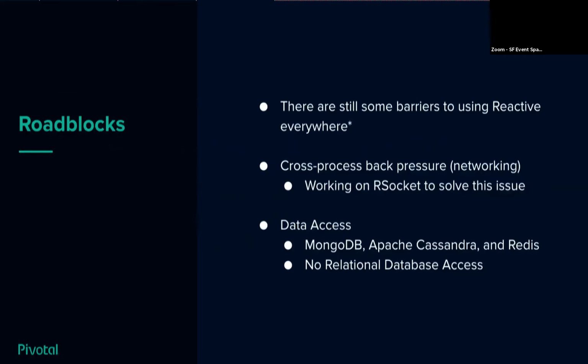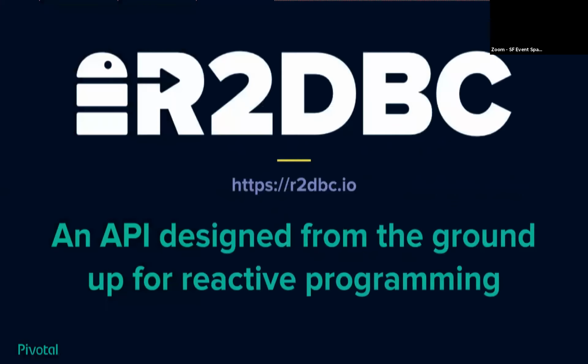But what we didn't have was a standardized way to do relational database access. And this is, by and large, we all know this, the primary data store for all of our applications, way over 50% majority. So last year, the Spring team set out to solve these two particular problems. RSocket was one of them, and we have R2DBC here. R2DBC is, at its core, an API designed from the ground up for reactive programming, right? What we want to do is say, okay, relational data access is a really important thing. Let's make sure we have an API designed for doing that.